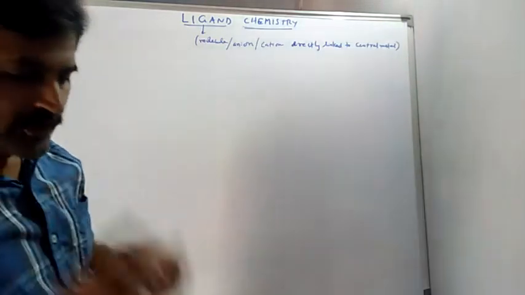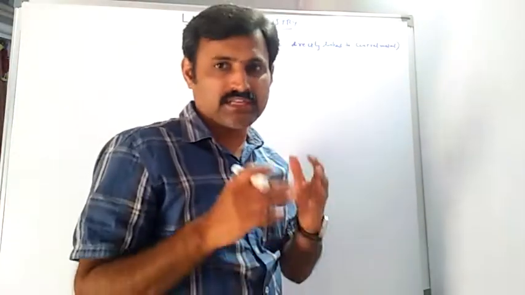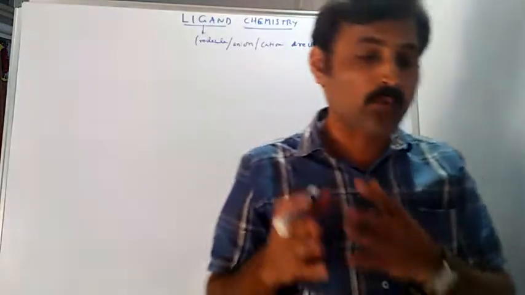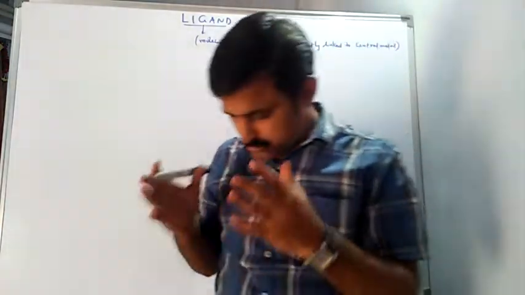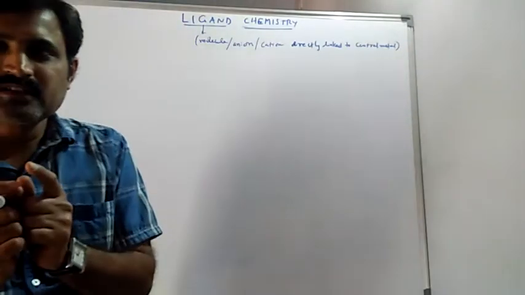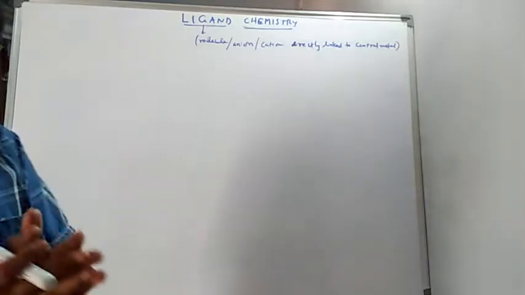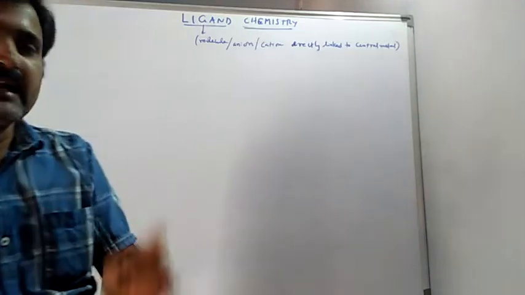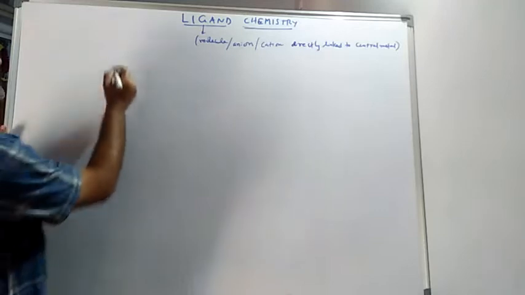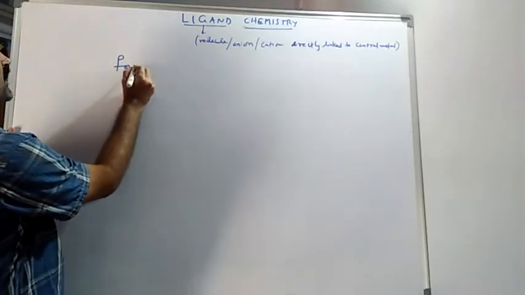Suppose when you are expecting something from ligands, the formation of these complexes actually takes place in two different ways. In this, ligands are said to have a lone pair of electrons which can be donated to the central metal atom. That is one condition. For formation of complexes, we have some conditions.